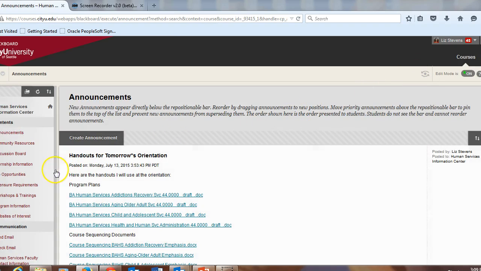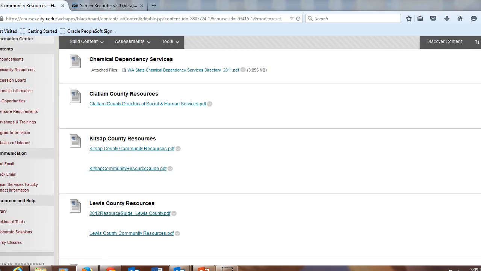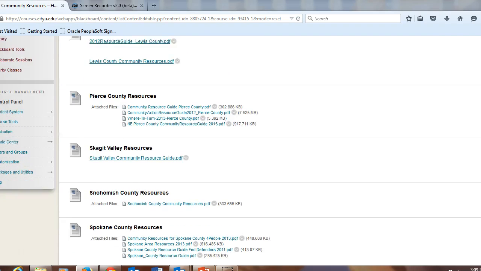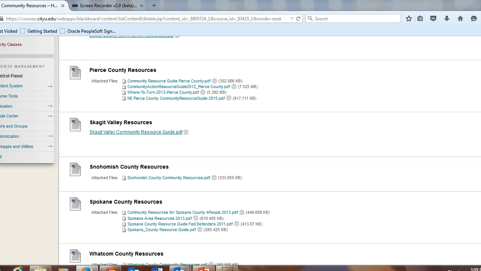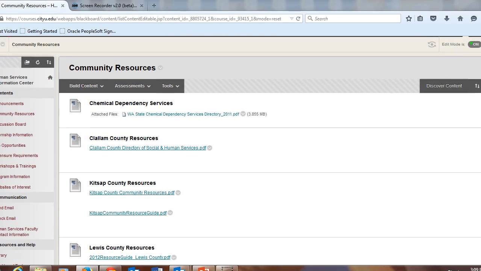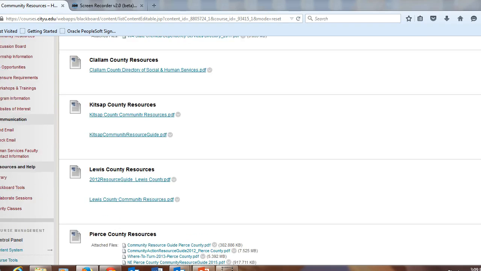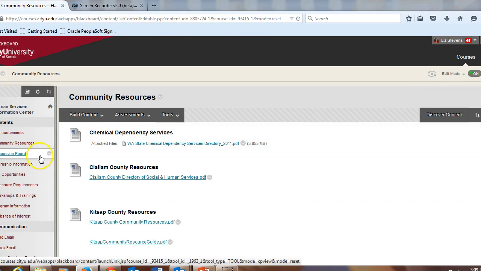Also in the shell is a list of community resources. So I put together in this shell the different services in different counties in our state, Washington State. Now, I don't necessarily have a list of community resources in all the cities and states that our students live in, but the main ones where our students live. And these are good, number one, if you're working in the field and want to know where to refer clients, but also if you're trying to figure out an internship site, you can look in here and see what resources there are that you might be interested in doing your internship.